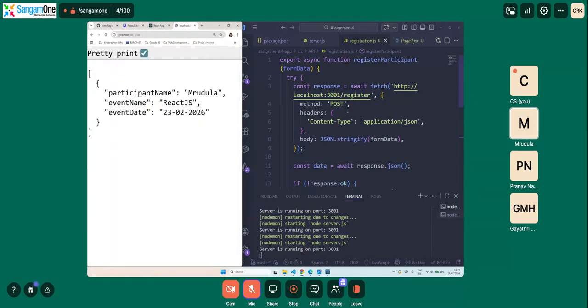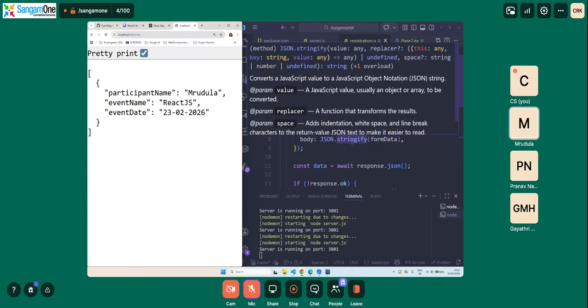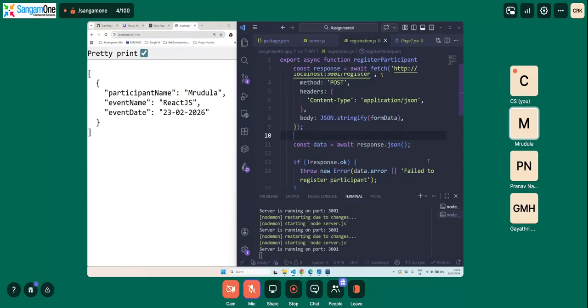Okay. And then once we say /register, so we are going to add the /register and we are going to use the method post. So we are inputting the values. So we are going to use the method post, and it is application JSON type. Okay, the content type is JSON. Okay, and then body will be stringified. Okay, so JSON.stringify is the function that converts any value into a JSON string. Okay. Then we are going to wait for the response from the server.